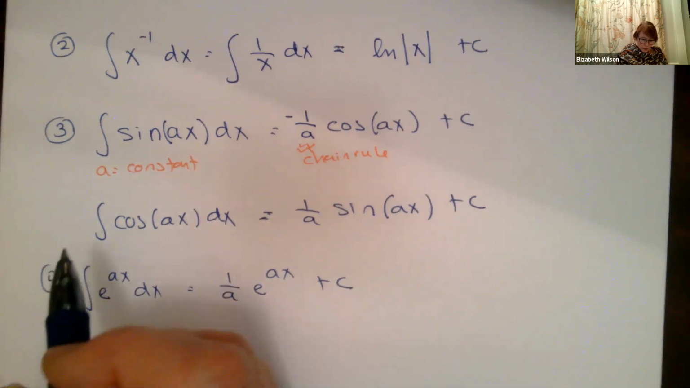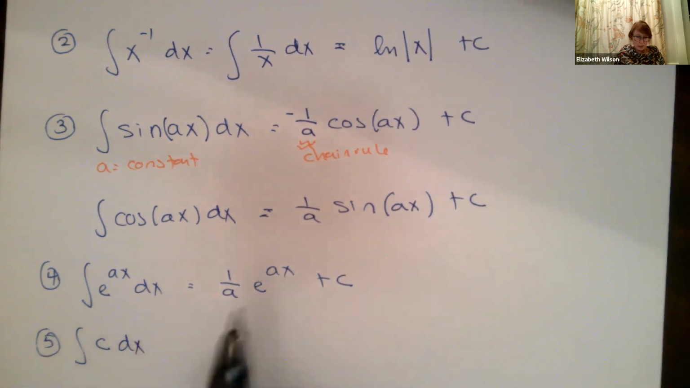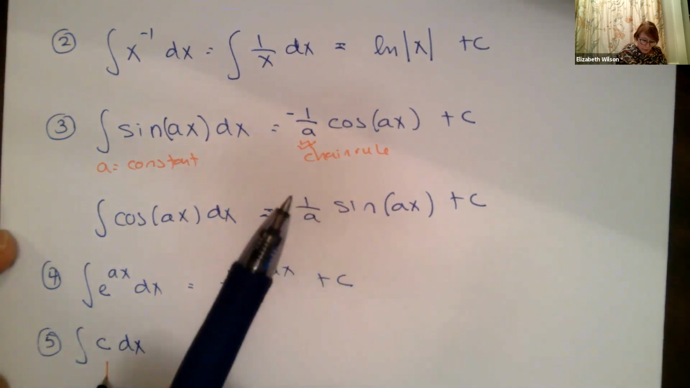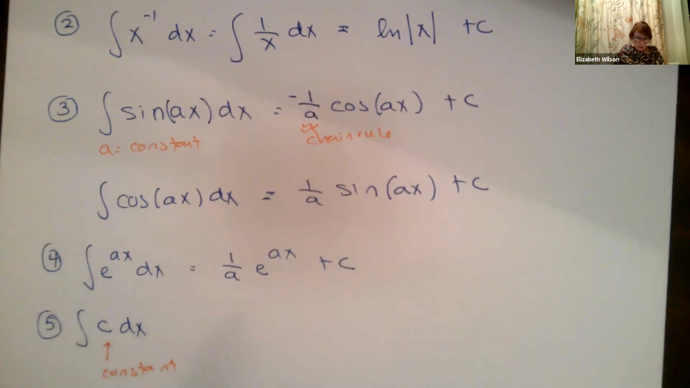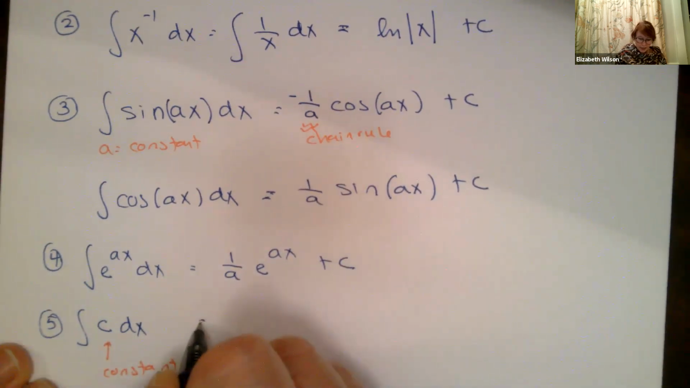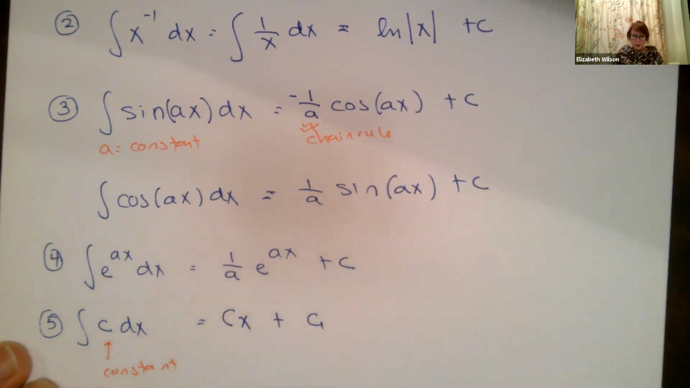And then let's just talk about this one. c dx, where c is a constant. Let's write this out. So c is a constant. If I were to integrate that, I'm going to get c times x plus some other constant term. I'll call it c1.